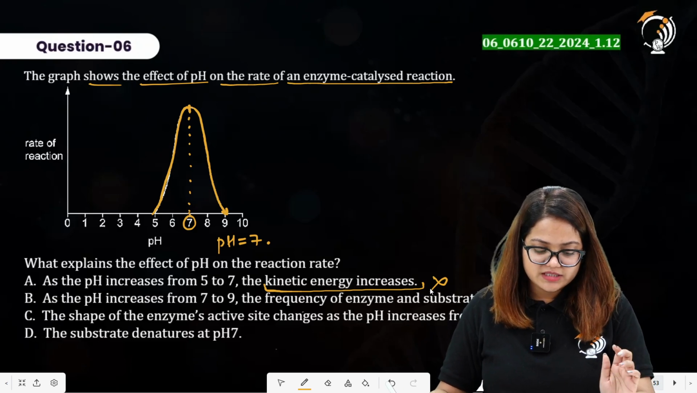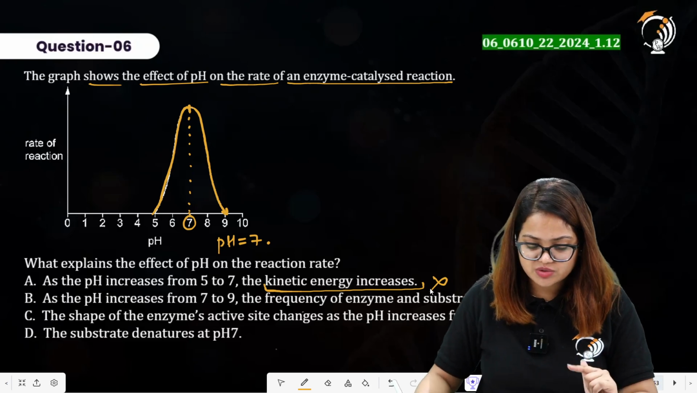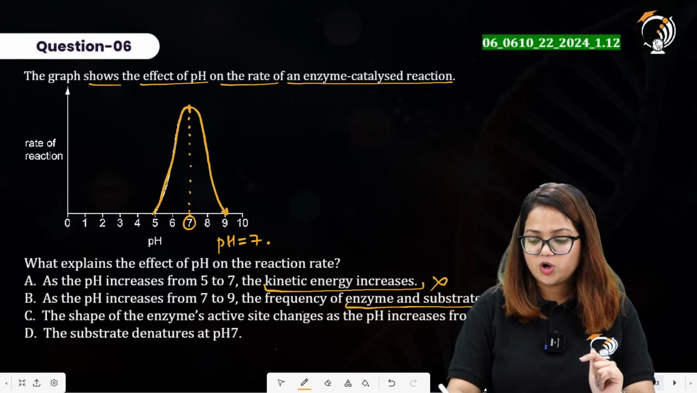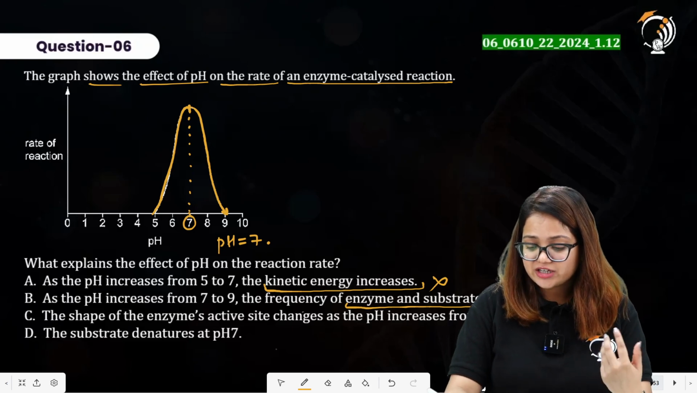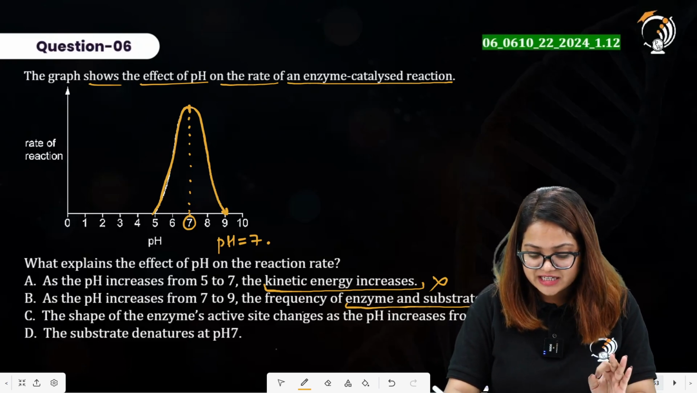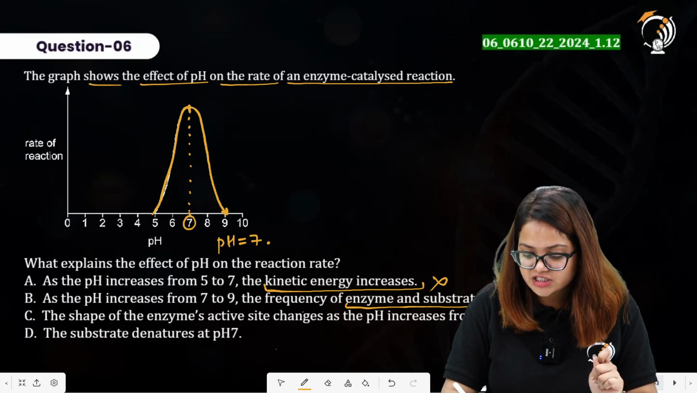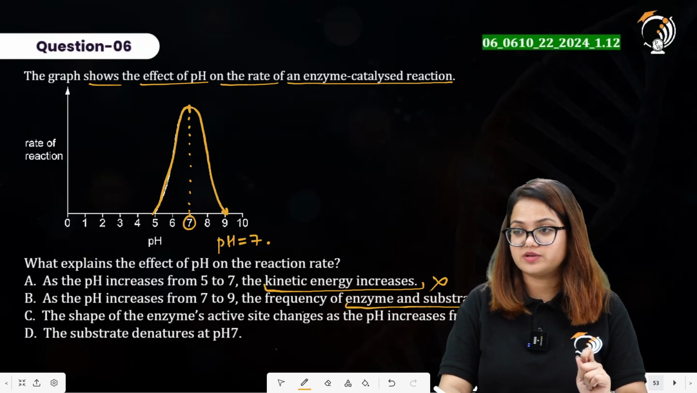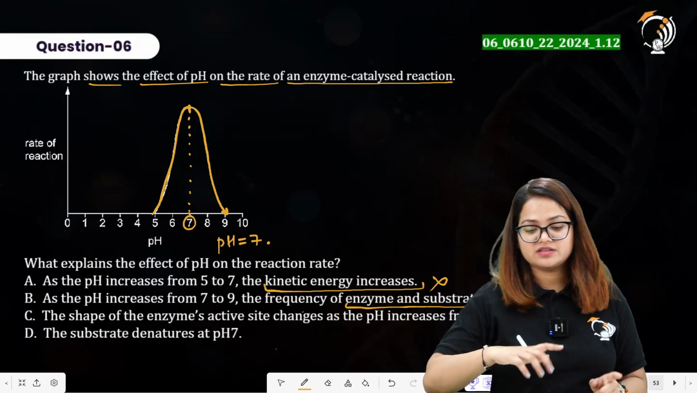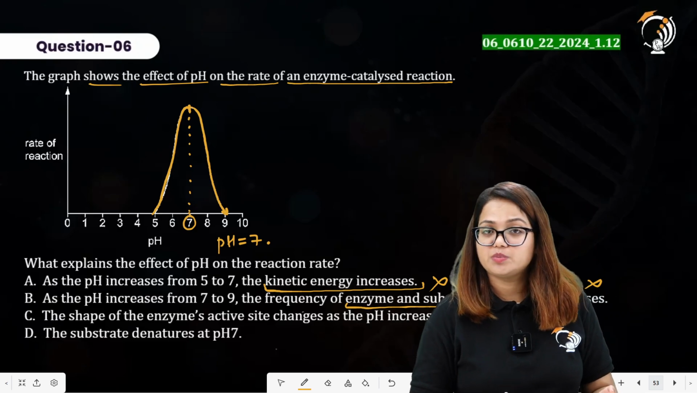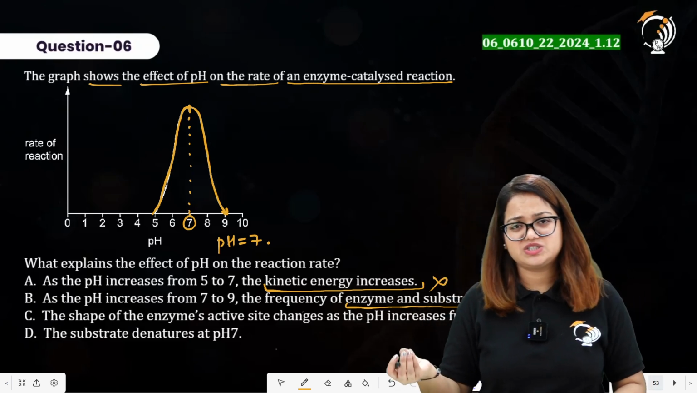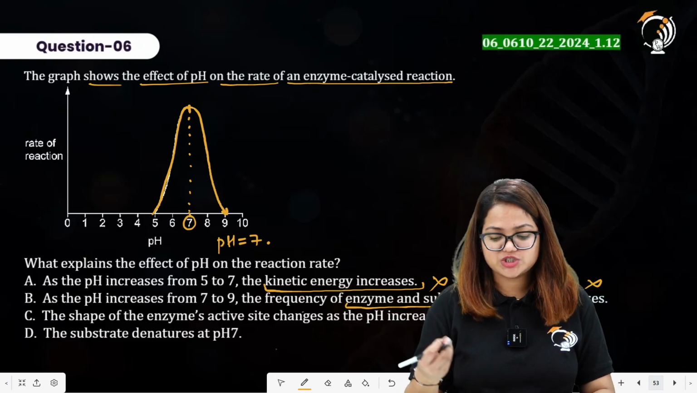Statement B, as the pH increases from 7 to 9, the frequency of enzyme and substrate collisions increases. It is also basically related to temperature, and that too, it does not increase, it decreases basically. Statement C, the shape of enzyme active site changes as the pH increases from 7 to 9. Now, this statement is correct over here. It is saying that if you increase the pH from 7 to 9, the shape of the enzyme active site will become changed, will become denatured, if the pH conditions are extreme for the enzyme to act properly.